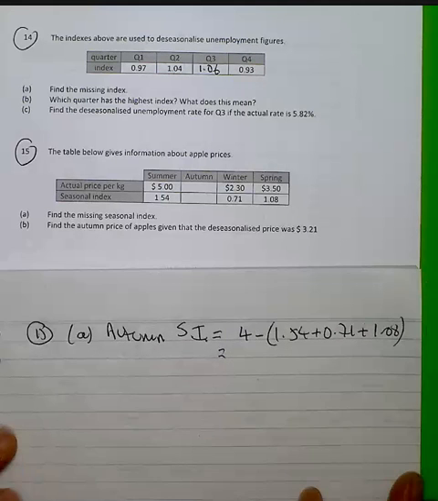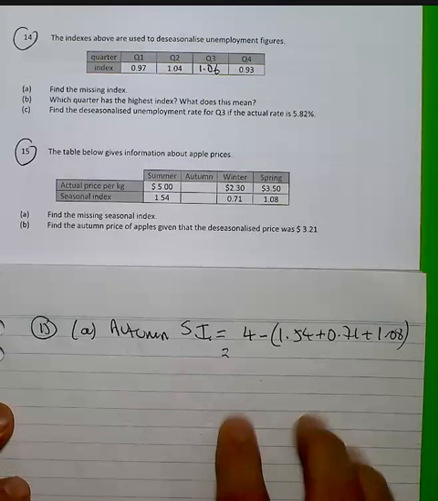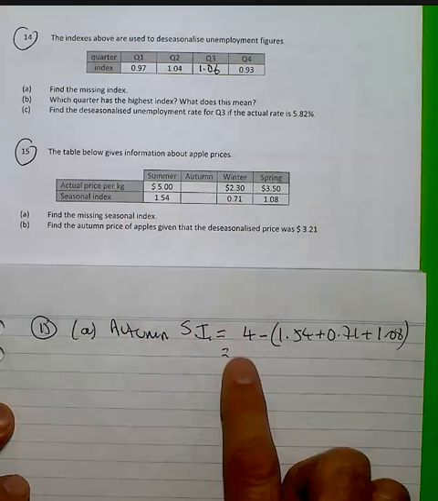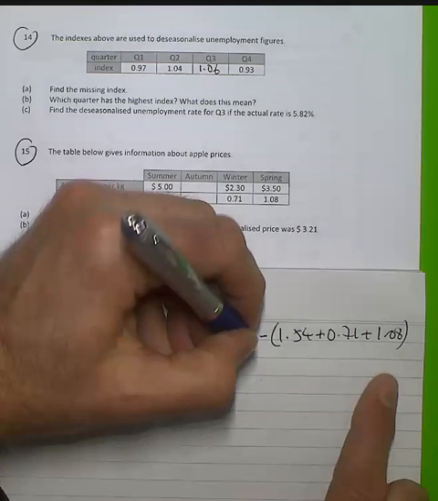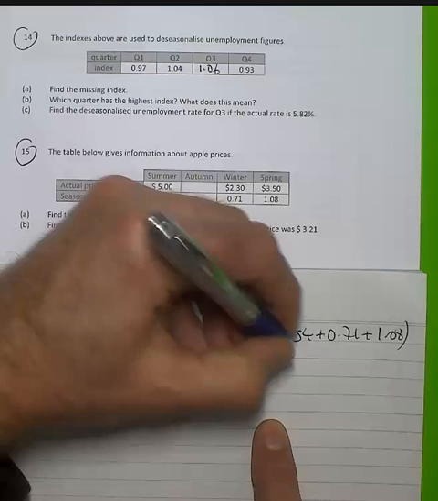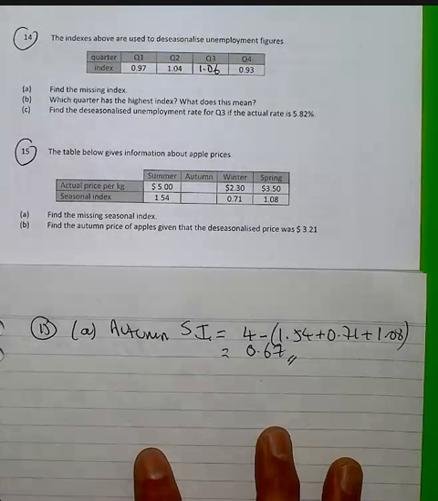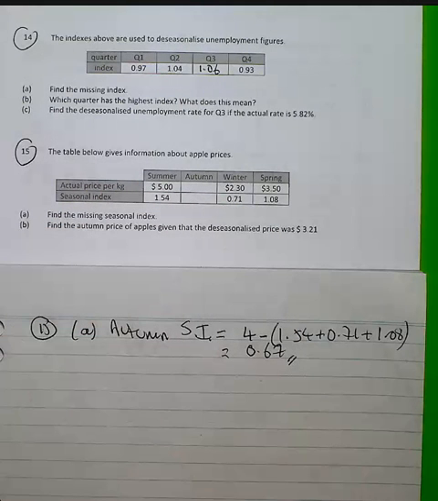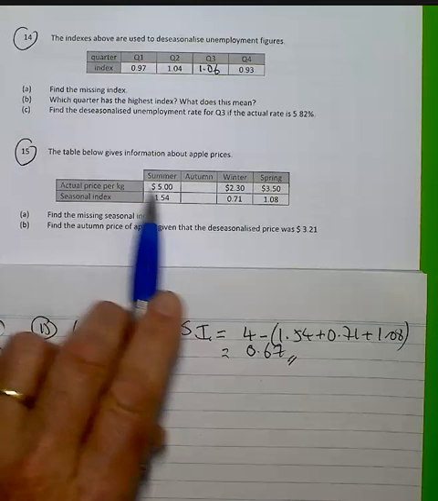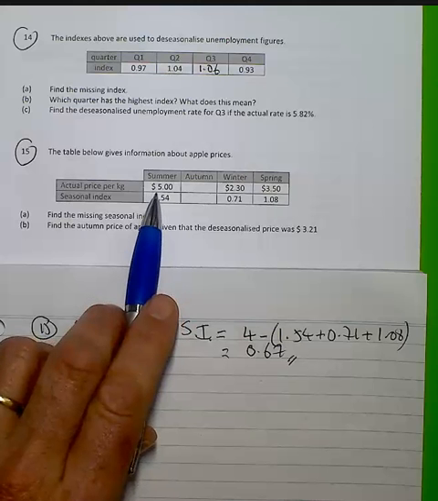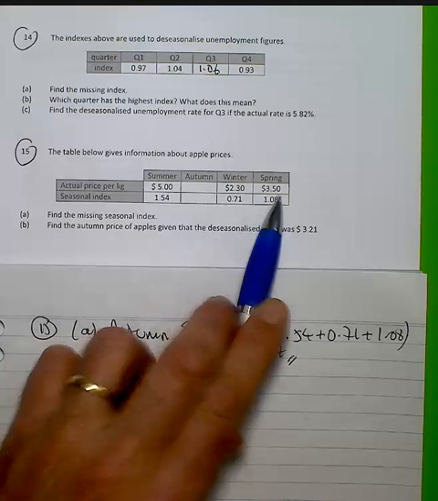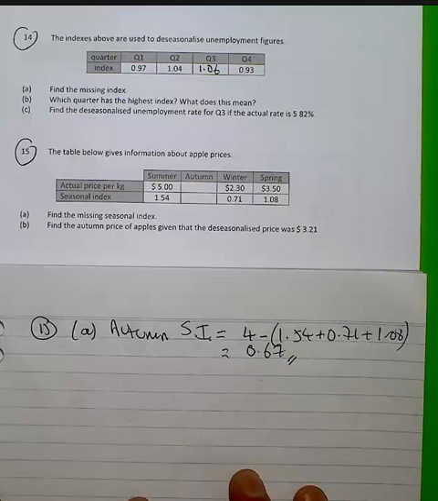When it comes to 15, to find the missing seasonal index, we've got 4 quarters in a year, so it's 4 take away the addition of the others, and be 0.67. Now, the autumn price of apples, given the deseasonalized price, was. Now, for things like apples, we expect them to be perhaps highest when they're perhaps least available, maybe off the tree. So the actual price per kilo in summer is quite high, as opposed to the winter and the spring, where perhaps they're slightly more plentiful.